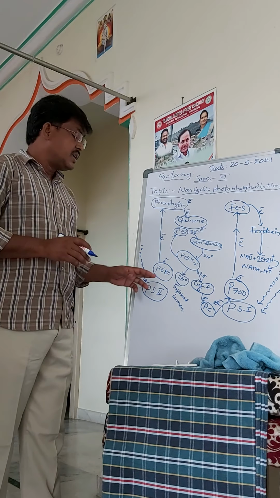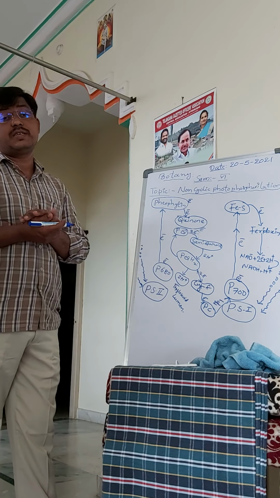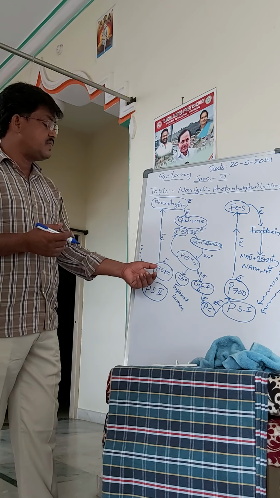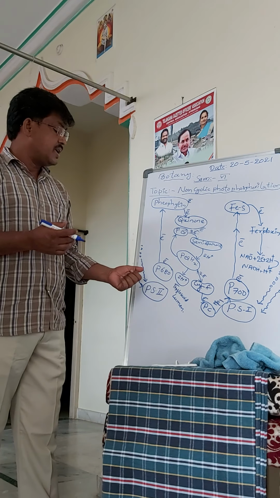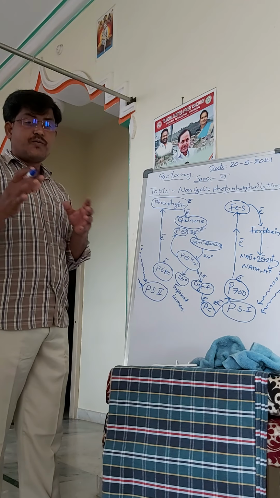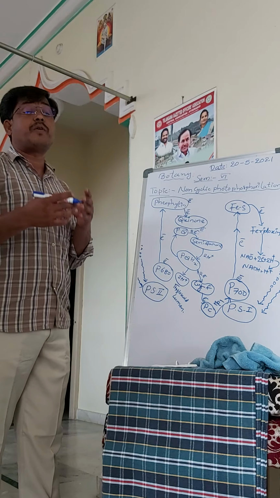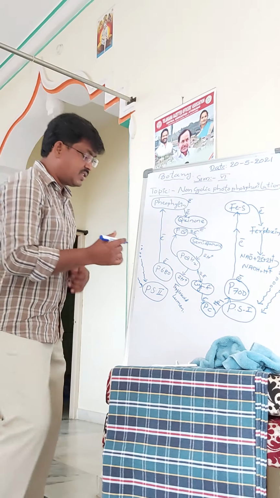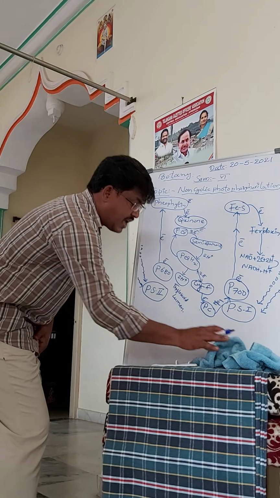So next, here also electron deficiency is occurring. The electron deficiency which is occurring at the PS2 is fulfilled from the thylakoid lumen.